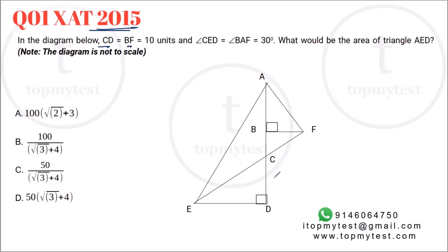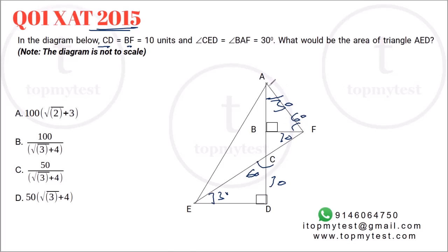CD, this portion is 10. BF is equal to 10. Right, angle CED is equal to angle BAF, which is equal to 30. So this angle is 30. This angle is 30. Now, given that this is a right angle, this has to be a 60.